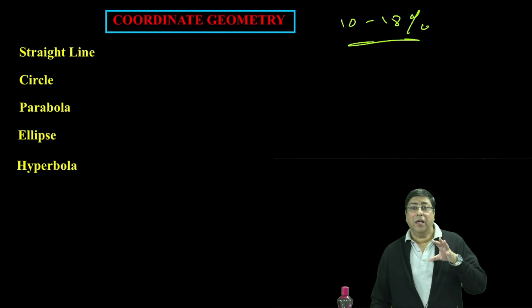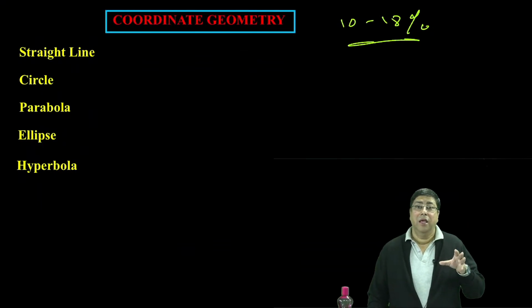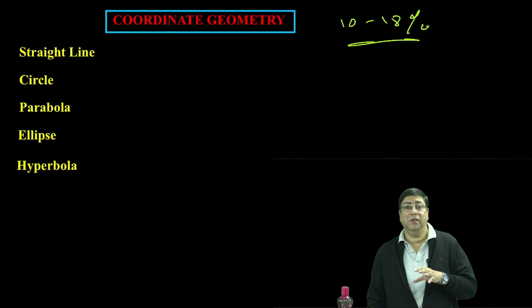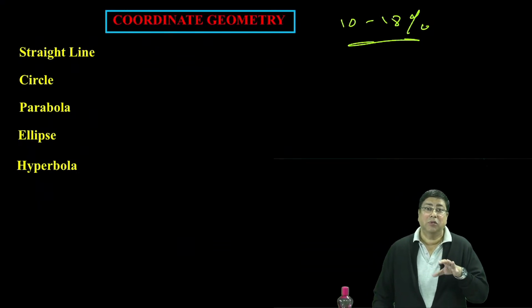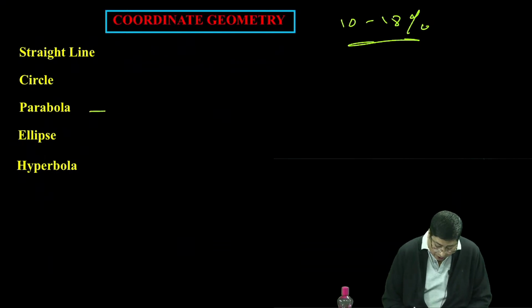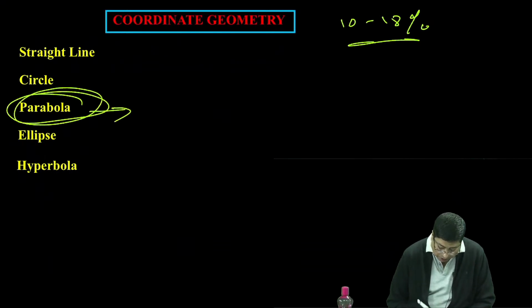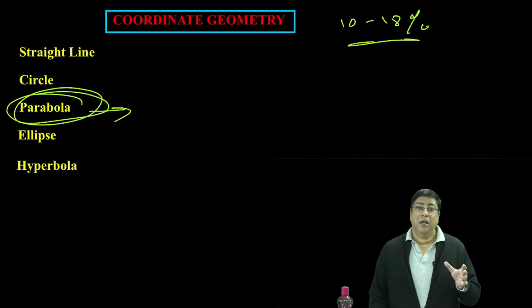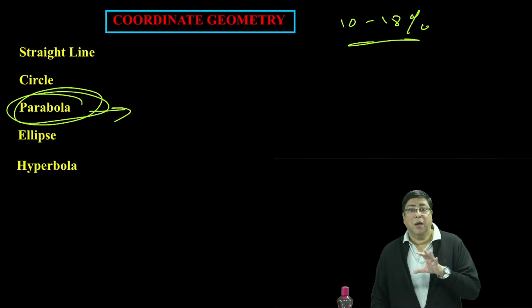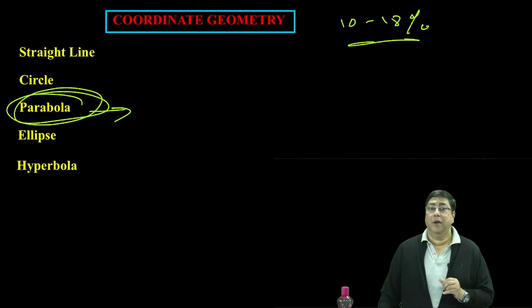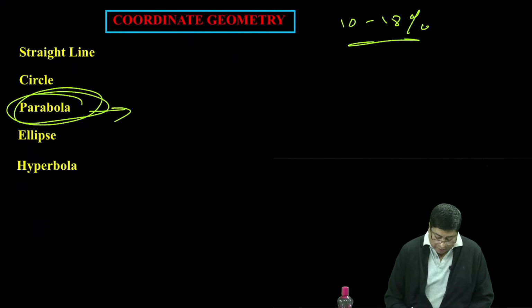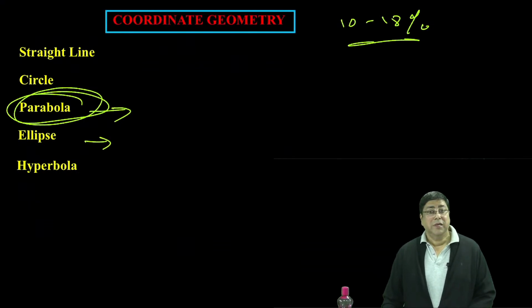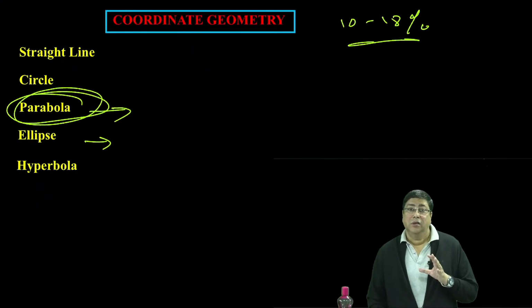Circle. In circle, the area like intersection of the circle on the axis, whether the circle intersects the axis, and that orthogonal circle, this type of portion is very important. And I'll tell about the parabola. This is the most important chapter in whole conic section. You must study parabola properly, that tangent normal related, and parabola, straight line, distance between two parabolas. These type of questions are important. Also the tangent normal is important in case of parabola. And for ellipse, simple ellipse based question, and hyperbola also, that asymptote of the hyperbolas, just study once.